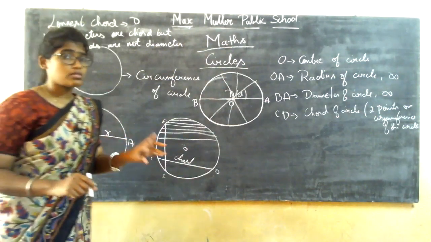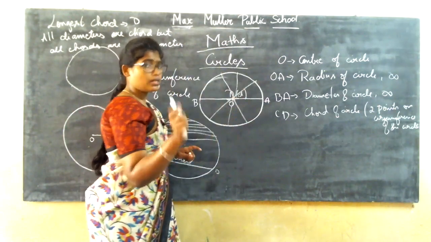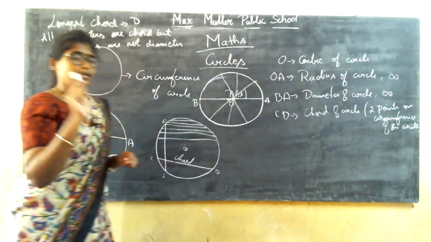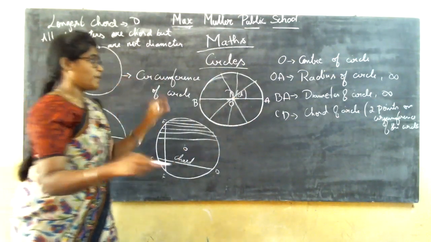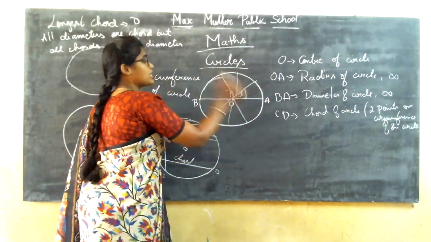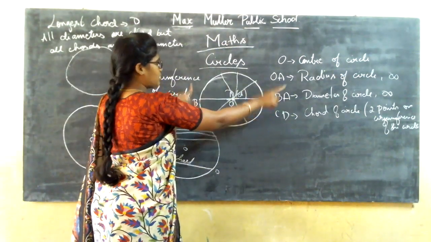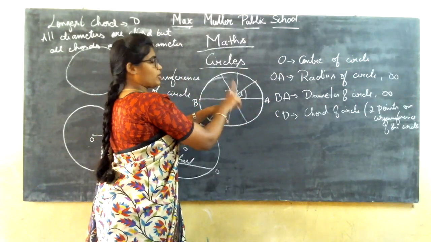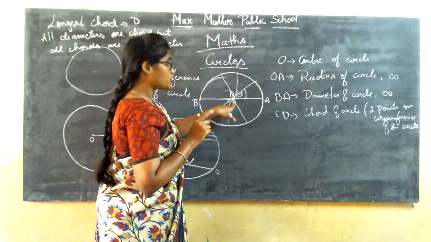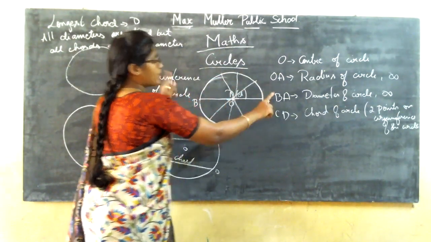I am going to conclude the statement again, so understand it clearly. What is a diameter? A diameter is a line which is passing through the center of the circle. The main point is it should pass through the center of the circle and it should touch 2 points on the circumference of a circle. Correct? Then what is a chord?